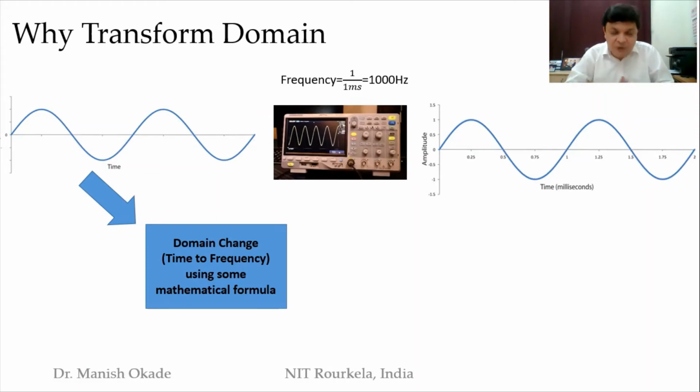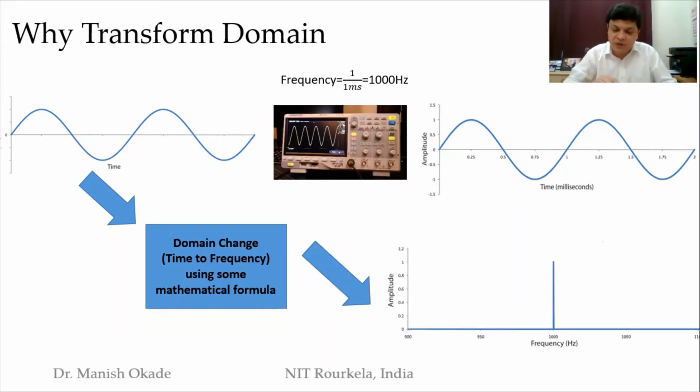So the transform domain is about going from time to frequency. And how would I do it? I would typically do it using some mathematical formula. For that, we will wait for our future lectures. Now we are on the very basics, as I've told you that these lectures have been designed keeping in mind the 9-year-old kid who would like to understand what is being taught. With that motivation, there is a magic box through which you send this wave, and the output of this magic box is one peak, which in technical language is called an impulse, at exactly the frequency at which it is present, at 1000 hertz. And if we could do that, then that particular domain is called the transform domain.